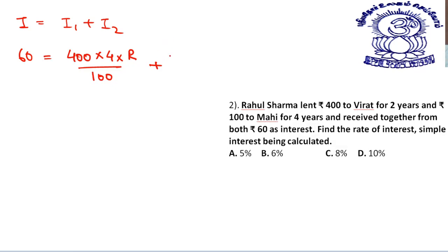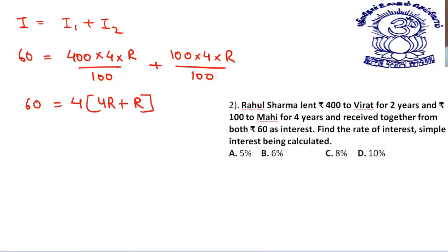To Mahi, 100 rupees for 4 years at a rate of R% divided by 100. If I cancel zeros from here, what will I get? 60, taking 4 common, we get 4R plus 1R. So 15 is equal to 5R.